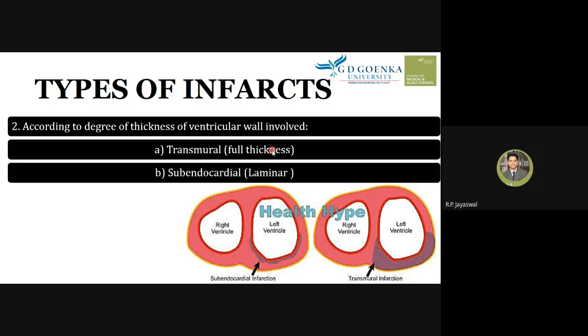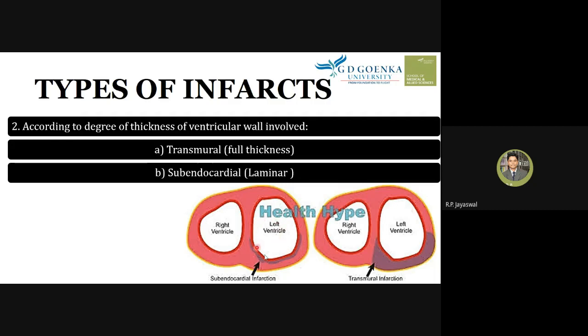Second one is the endocardial, also known as luminal. Here it is related to the area nearby the lumen, the cavity of the left ventricle, so from the inside, luminal type. So the subendocardial muscles are usually affected, and we call it a subendocardial infarction.